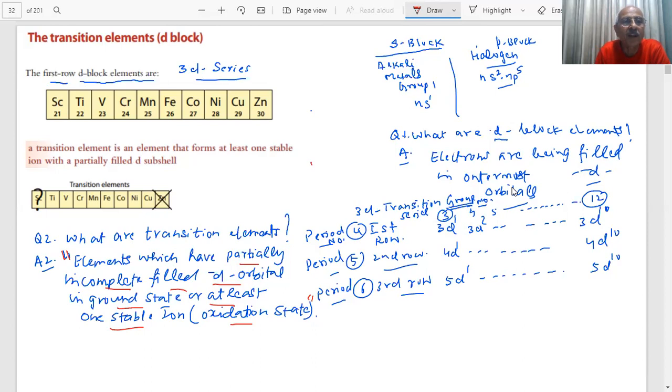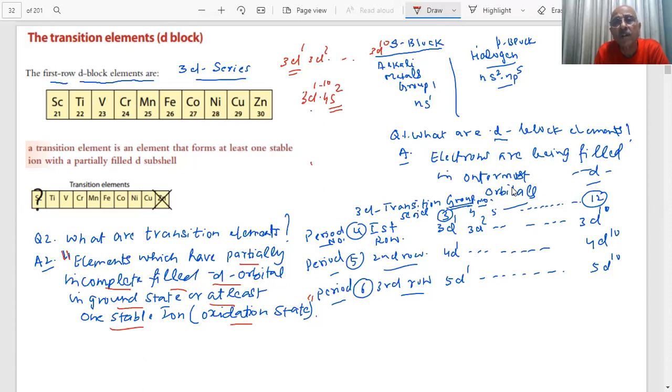If I see, I have written here how many elements? 1, 2, 3, 4, 5, 6. There are 10 elements. So the electrons are being filled in D: 3D1, 3D2, like this. They will go to 3D10. But before this, the 4s subshell is filled. There is a 3D and 4s. 4s is filled first, then the filling of D starts, 1 to 10.